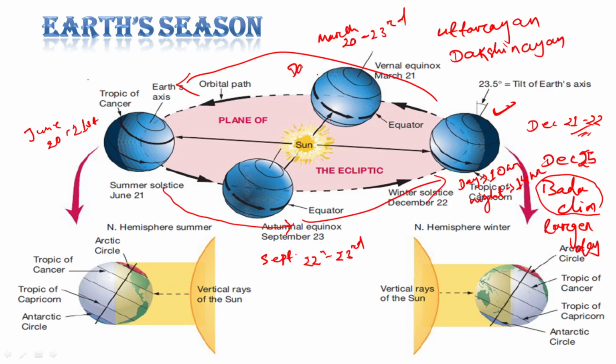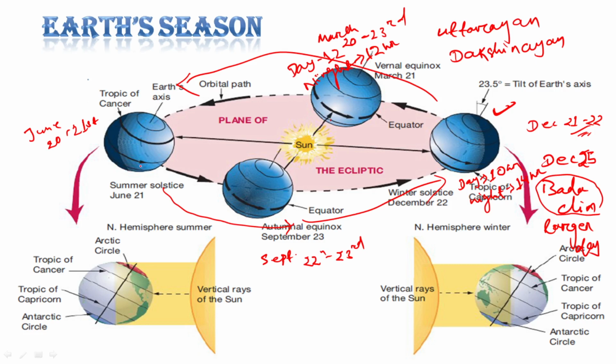Here it will become day 12 hours and night 12 hours. During March, this is the equinox, so both will be the same. Then again the daytime is increasing till June.